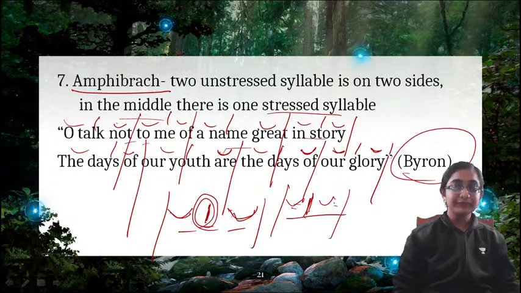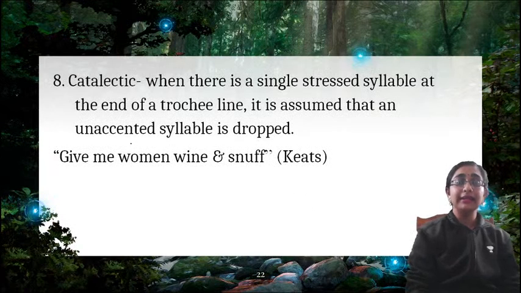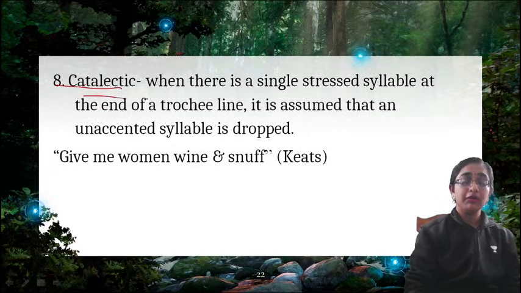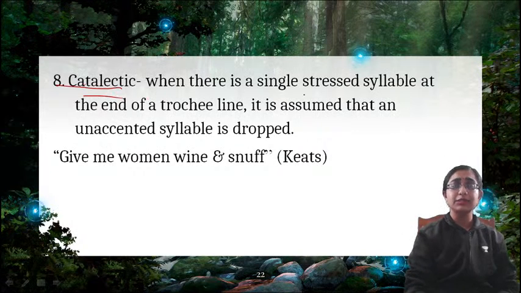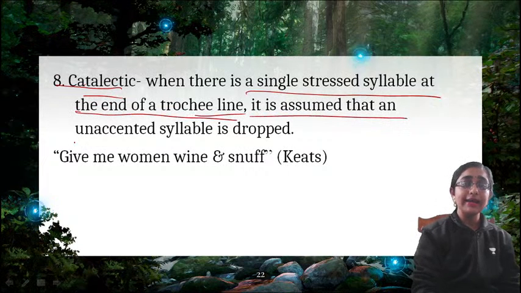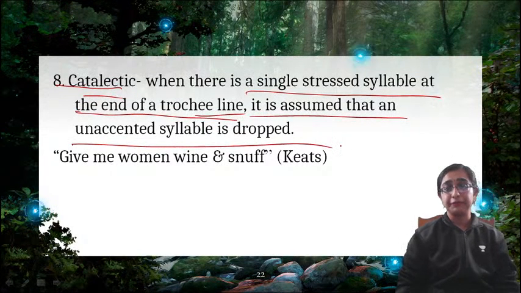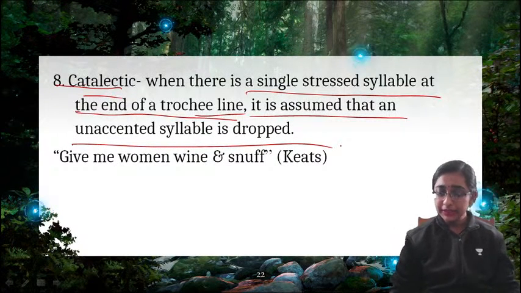Right? Now, what next? Next is catalectic. What is catalectic? Catalectic means that when there is a single stressed syllable at the end of a trochee line, it is assumed that an unaccented syllable is dropped. What does that mean? That the whole line is written in trochee meter, which means the first syllable is stressed and the next is unstressed.